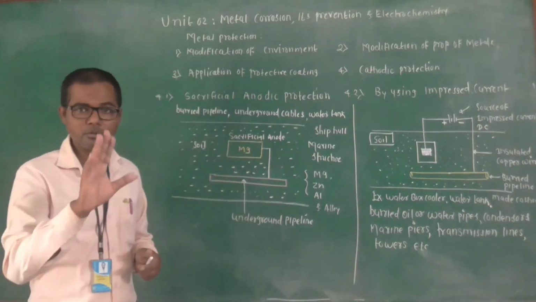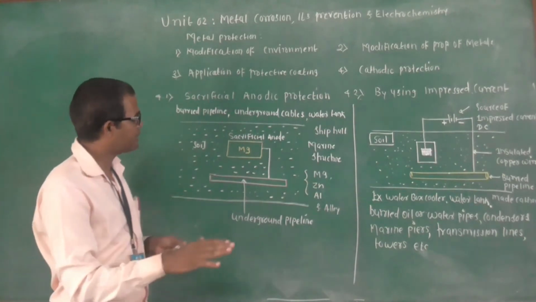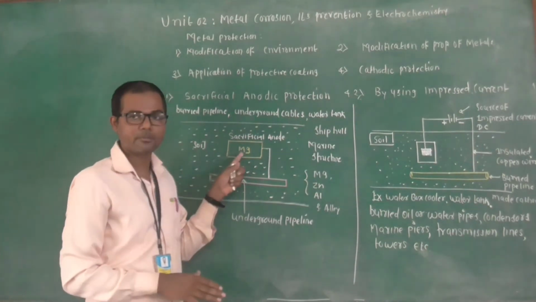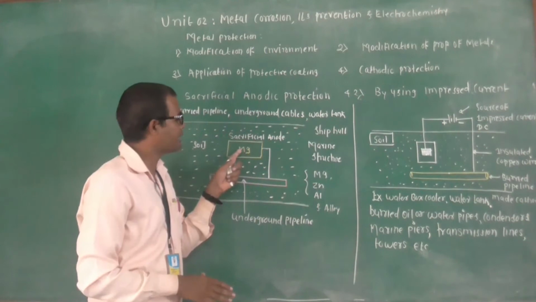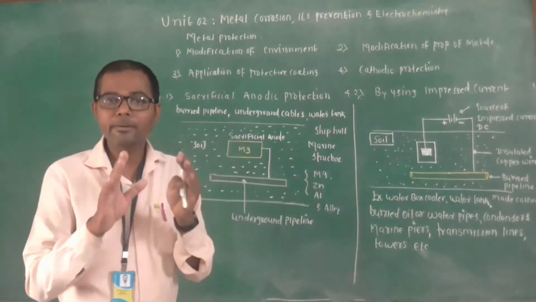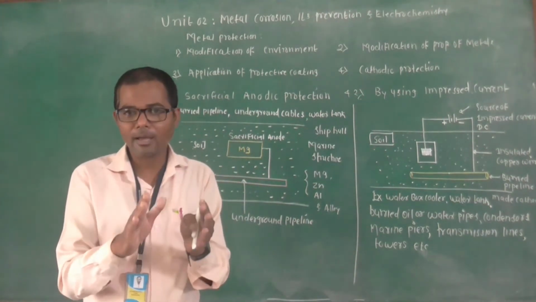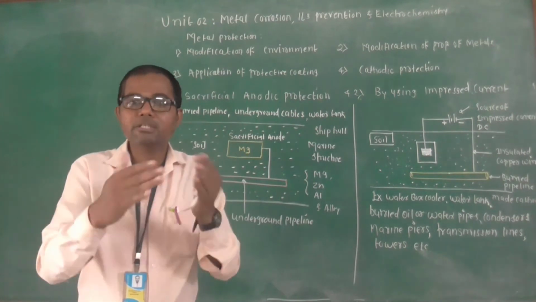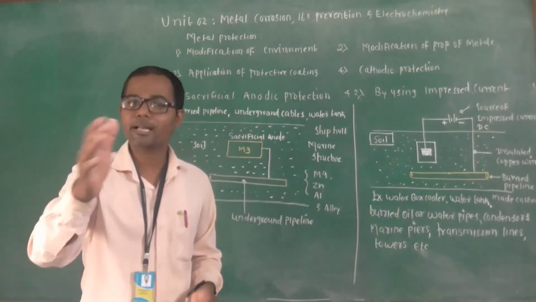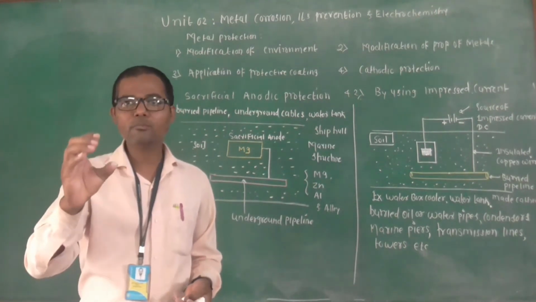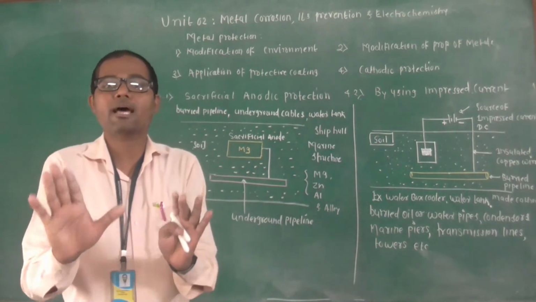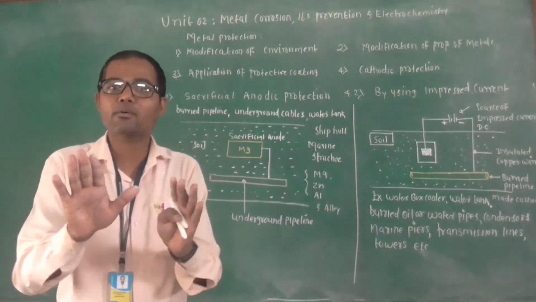So simply through the metallic wire, the underground pipeline, that is your metallic structure, is connected to the sacrificial anode. So what happens when it is connected to the sacrificial anode? The sacrificial anode is a metal or alloy which is more active as compared to your metallic structure. So the active metals are nothing but the sacrificial anodes used for sacrificial anodic protection.